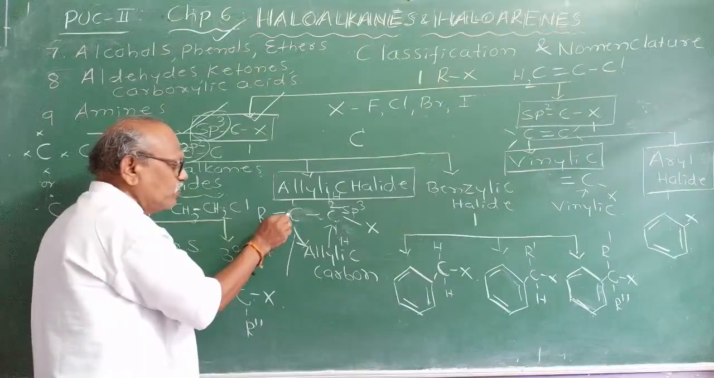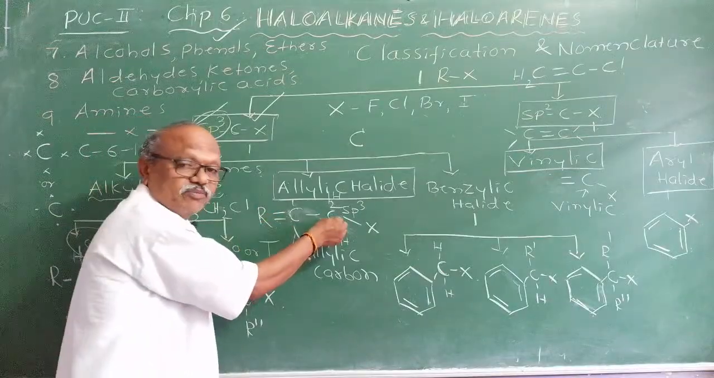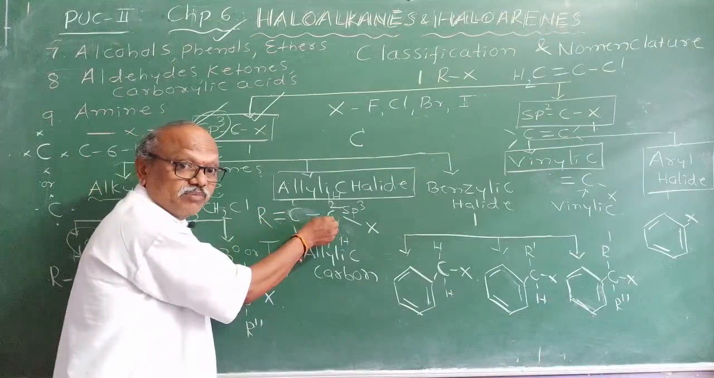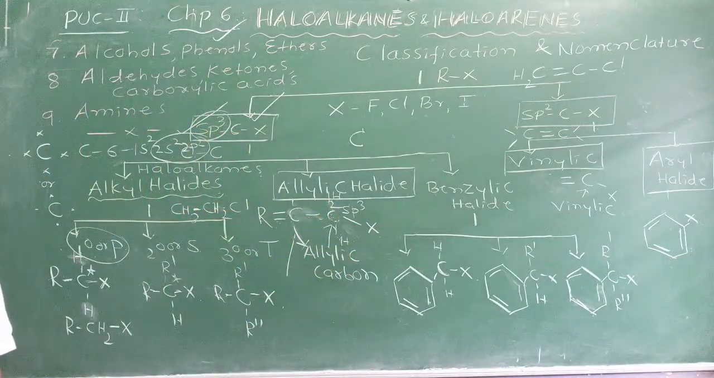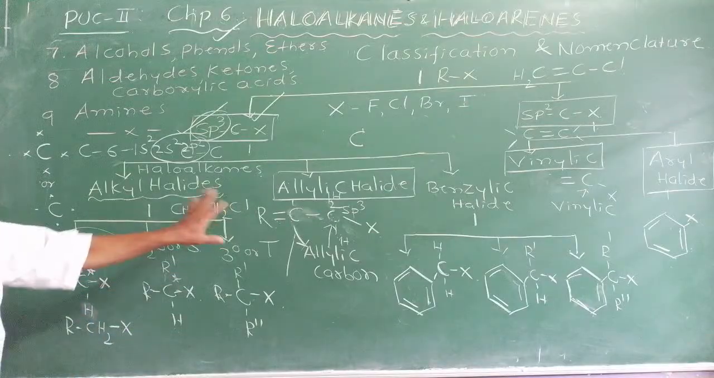Next to the double bonded carbon atom there should be a singly bonded carbon atom, and the halogen should be linked to it. Then it is called as allylic halide.